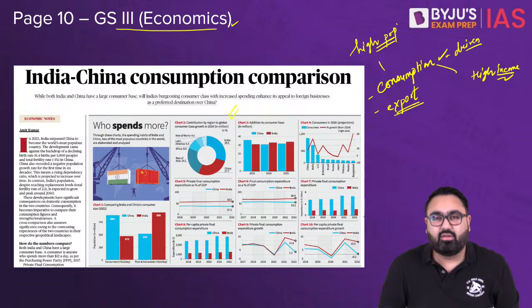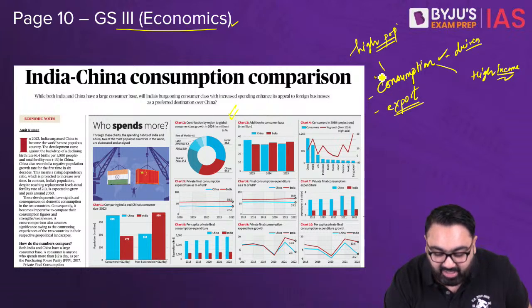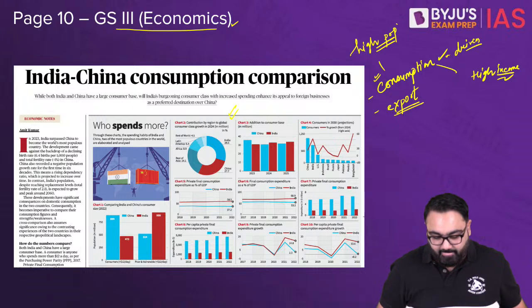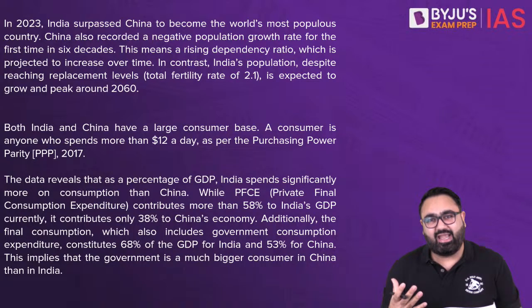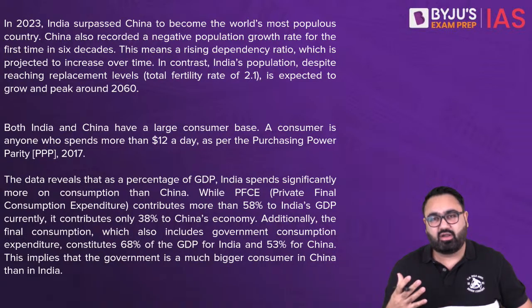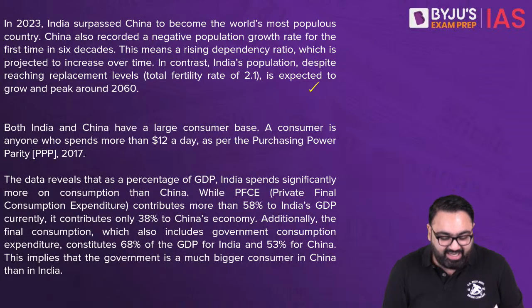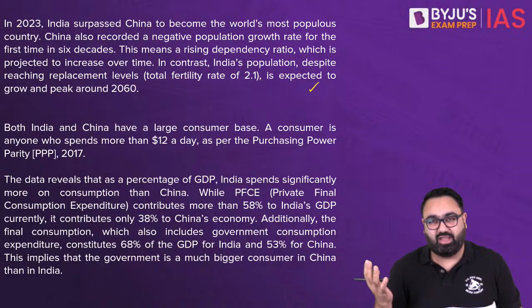In case of India, for a long time we believed that because our exports are not that high, maybe we can be held up because of our consumption. So there is a comparative analysis done of consumption in India as compared to China. There are a lot of graphs and data sets here. So let's start with what exactly this article tells you. The key highlight of this article is, although India has become the most populated country in the world, having overtaken China, in both these countries the consumption power or the purchasing power of the people is not very high.